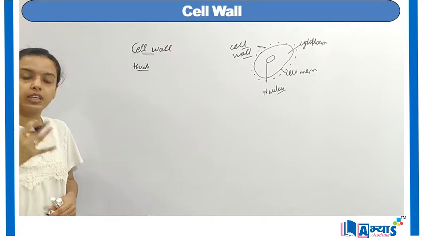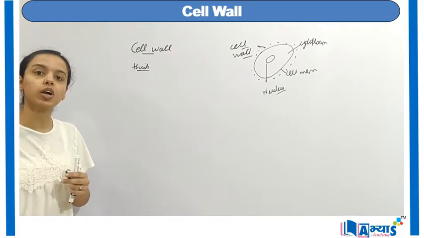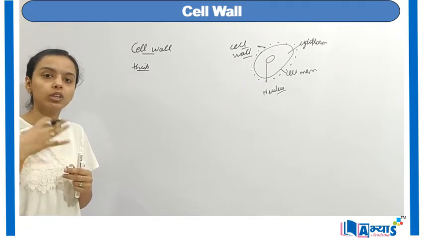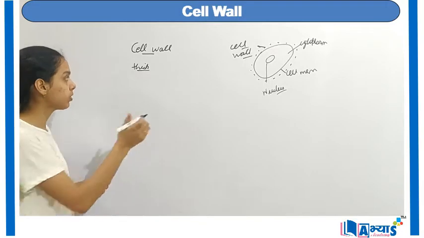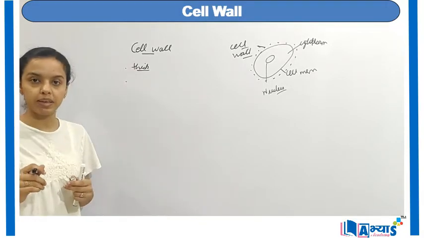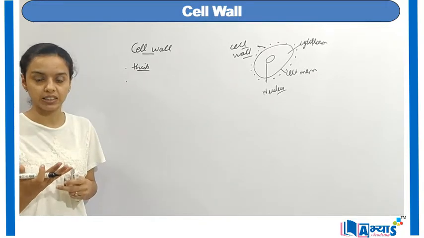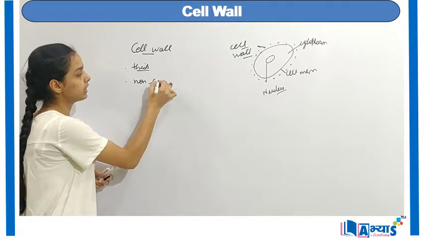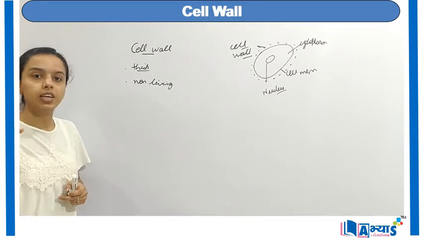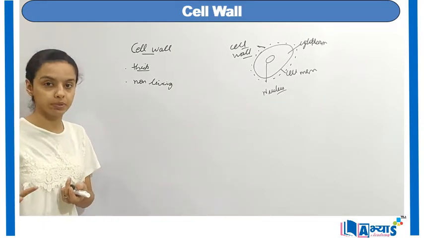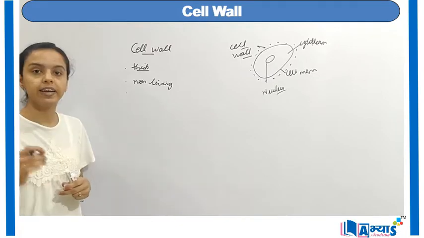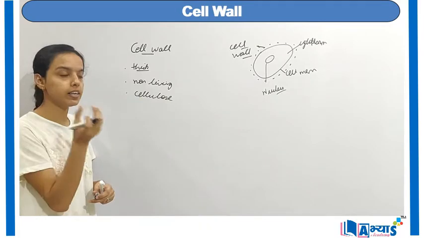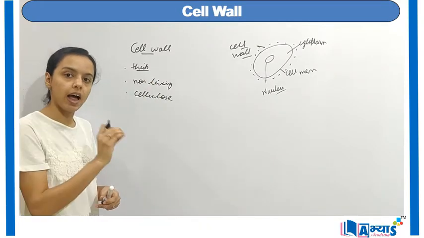When it is thick, it does not allow many substances to come into the cell, and substances to go out of the cell. So it is basically thicker than the cell membrane. The next feature of the cell wall is that it is made up of dead substances, or we can say it is basically a non-living cell wall. It does not have any living substances. The third feature is that it is made up of cellulose. So the composition of the cell wall is that it is made up of non-living substances and cellulose.